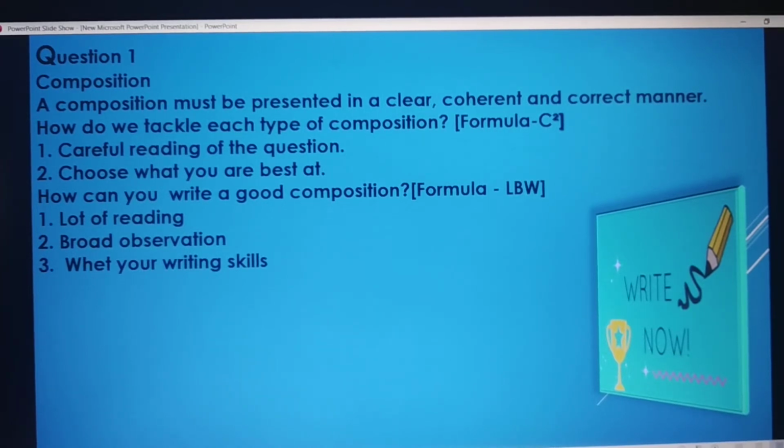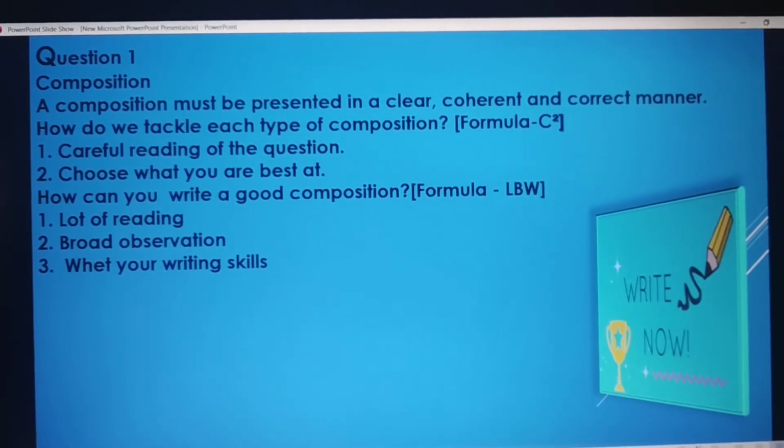I'll give you one formula which you will never forget. LBW. But it is not leg before wicket. It means the first L stands for lot of reading. You have to read and read and read to get better understanding. It will help you in expression also.